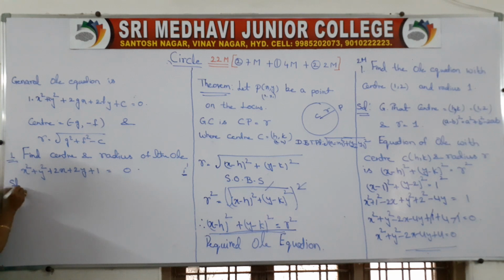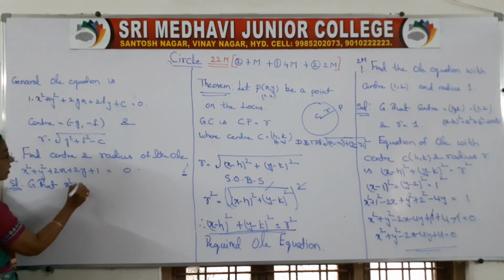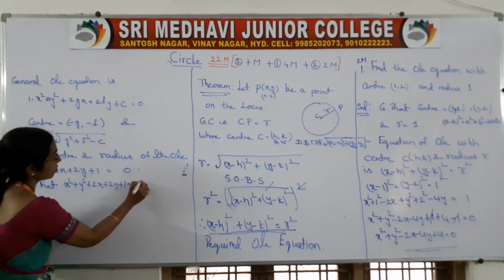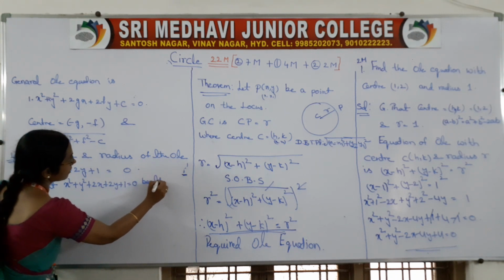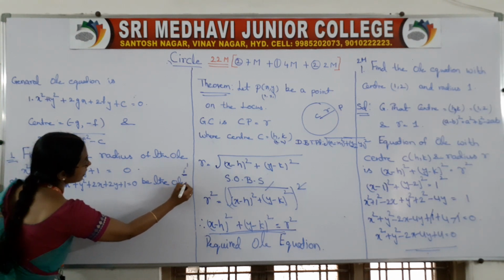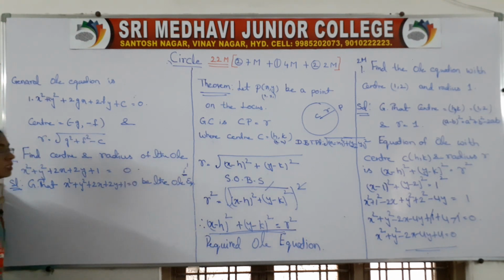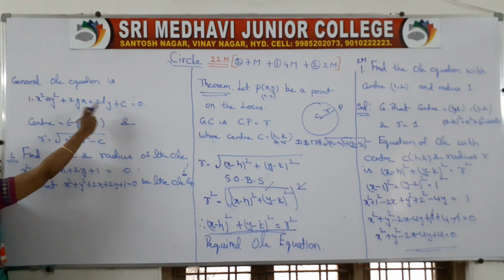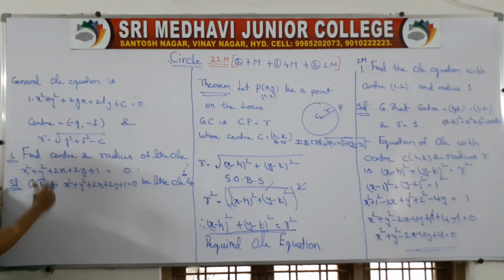Solution. First we have to write what is the given equation. Given that x square plus y square plus 2x plus 2y plus 1 is equal to 0 be the circle equation. Compare this with your general circle equation x square plus y square plus 2gx plus 2fy.